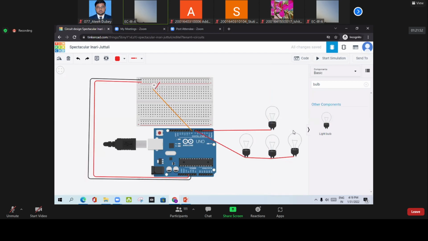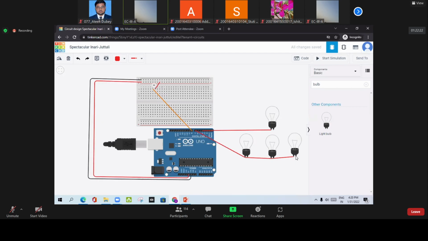Now you can see that terminal 1 of this bulb, all terminals, are connected with pin number 7, right? And terminal 1 of this bulb I have connected to 4. Now you can ask, sir, why are you doing this? You will understand everything when we run this program.